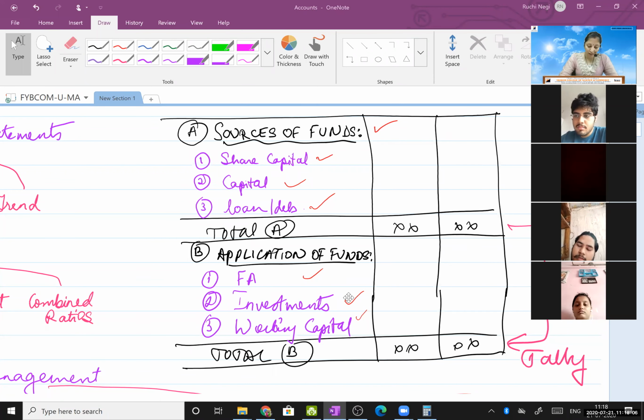Tejas Dalvi, why are you writing your roll number in the chat box? Did I tell you to do that? Unless and until I instruct anything to be written in the chat box, nobody is going to write that, or else I'll remove you from the meeting. Things which are very straight from my end, follow it. You will write in the chat box only when I tell you to write. If I tell you, you will write whether you have understood, yes or no. If you have a doubt, you will write. When I tell you to write your roll numbers, that time you will write. Last 10 minutes mein.